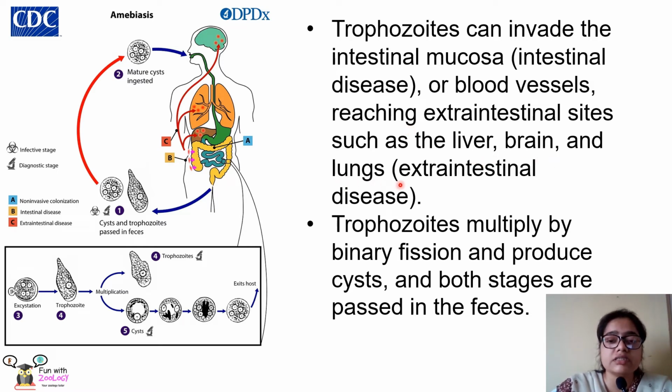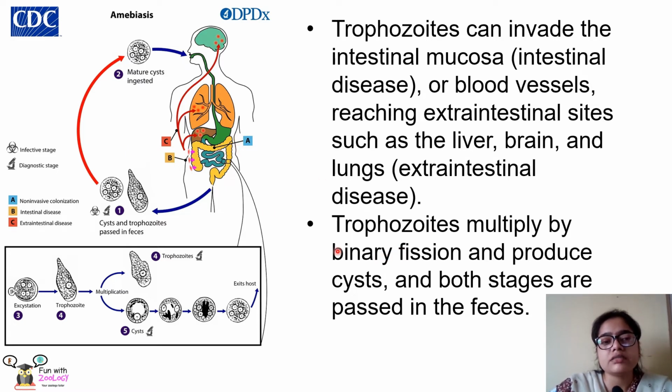If they reach these organs, they cause extra-intestinal disease. So these trophozoites can reach the liver, forming liver abscesses, or they can reach the lungs or the brain. They can go anywhere via the blood circulation.